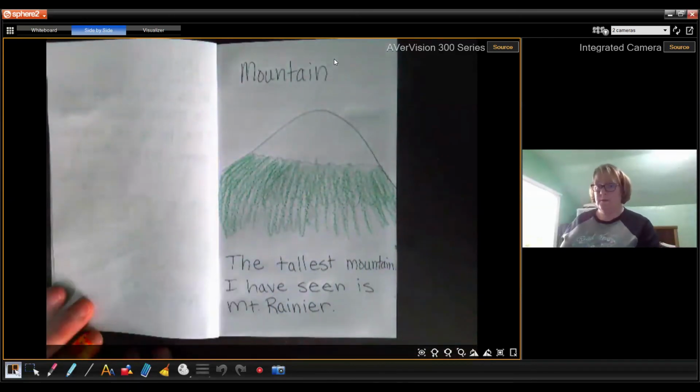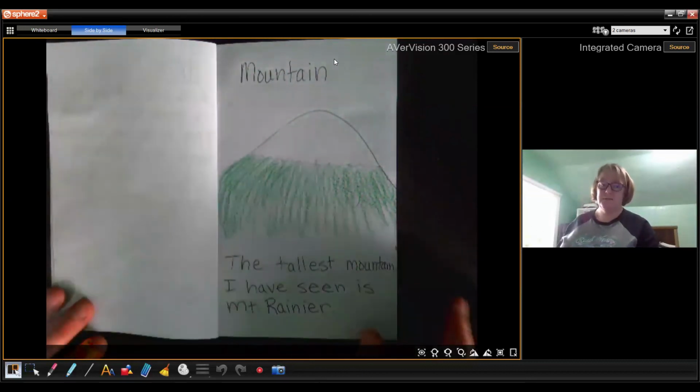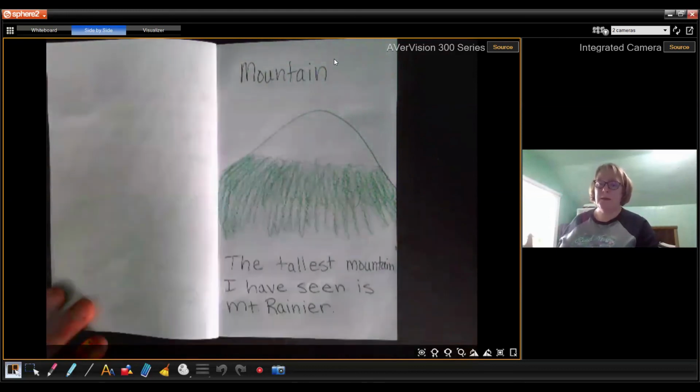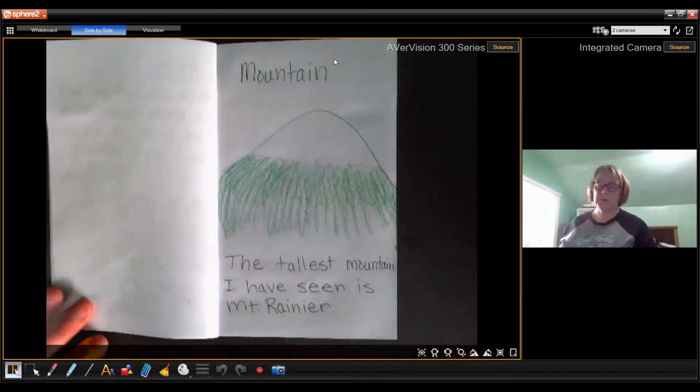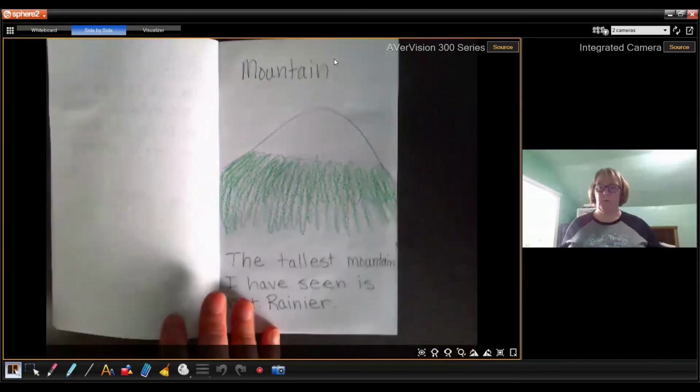Mountain. I tried to draw Mount Rainier. I'm not a very good illustrator, but I wrote, the tallest mountain I have seen is Mount Rainier. Can't wait to see what your books or your murals look like. You have the option of doing one or the other.